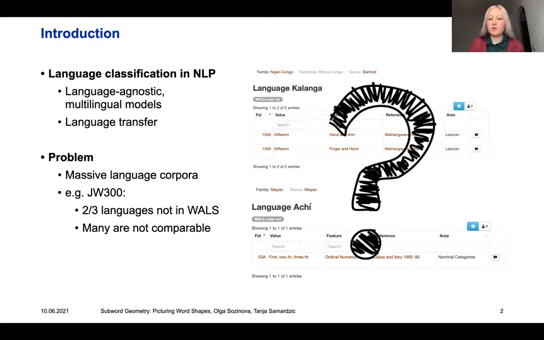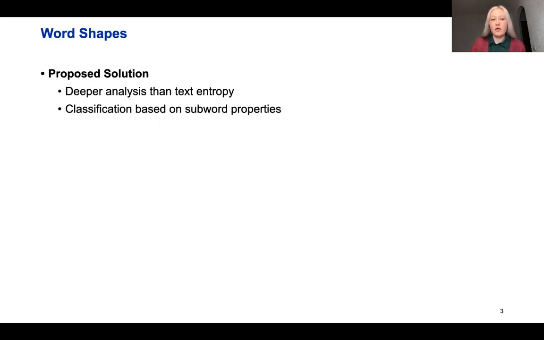So what can we do in such a situation? There are some solutions available, such as measuring text entropy. However, it's not enough for deeper linguistic analysis. We propose a solution that goes deeper than text entropy. It is based on subword properties, and it is able to capture both universals and fine-grained differences.